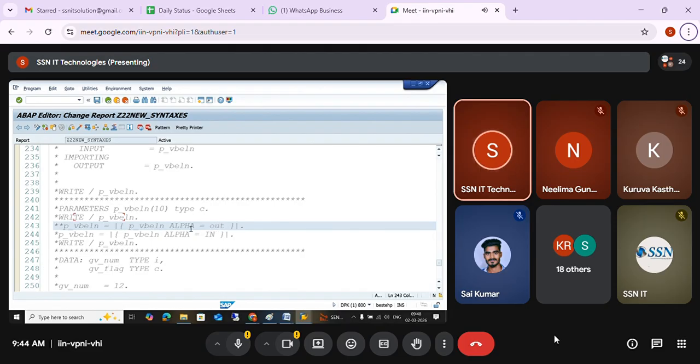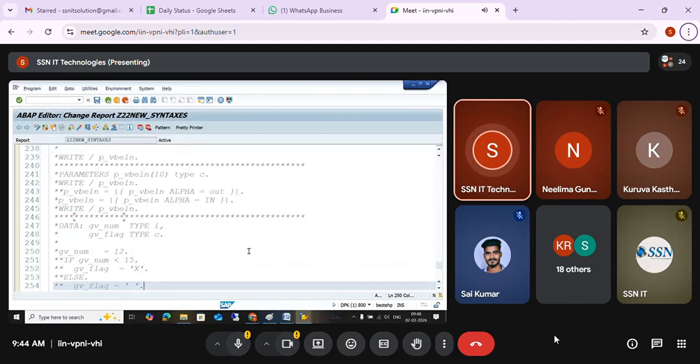If it is conversion routine ALPHA, we use that here. If it is AUFNR, you use that; if it is MATNR, you use that. That conversion routine name will be used with IN and OUT, where IN means input and OUT means output. Clear? So this is about conversion routines, which we already covered.